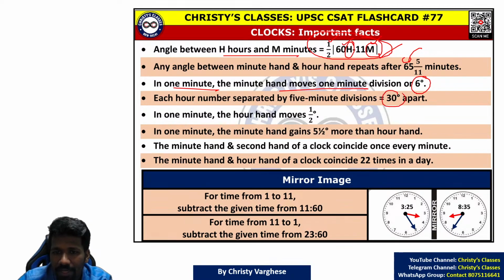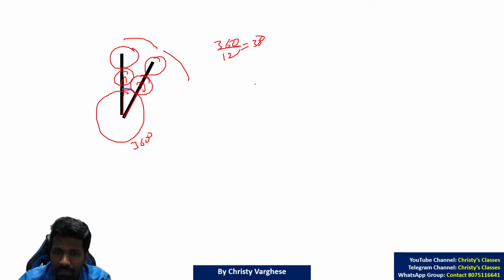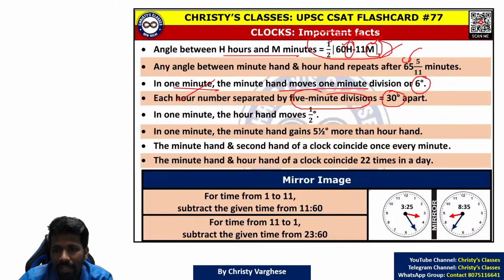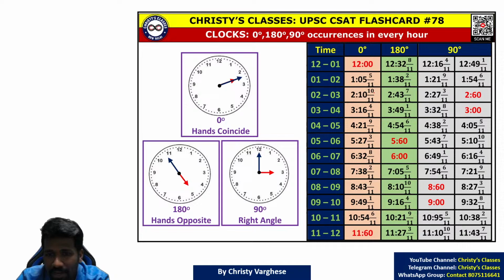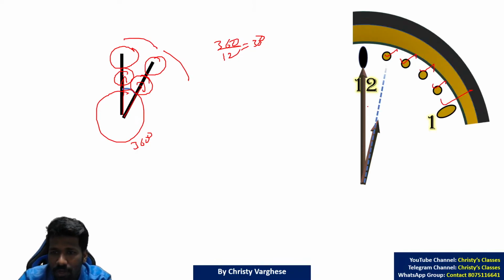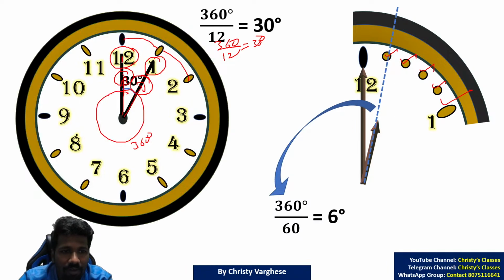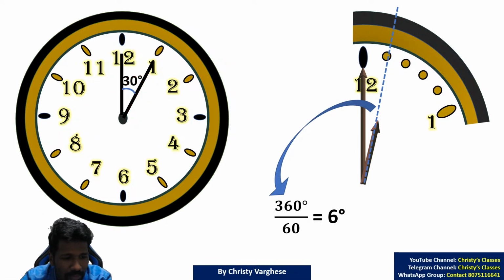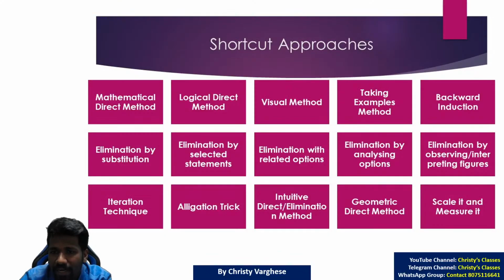In 5 minute divisions also, our hand will move 30 degree. That is the same, because 1 hour has 5 minute divisions. These are minute divisions, the terms you should be clear about: 1, 2, 3, 4, 5 minute divisions. And another thing is, in 1 hour, how many degrees will the minute hand move? In 1 hour, the minute hand covers 60 minutes. That means a full cycle is completed. So the minute hand covers 360 degree in terms of angle.